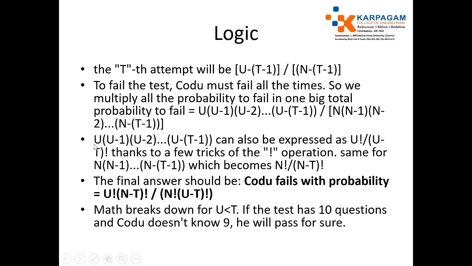In factorial calculation, u into (u - 1) into (u - 2) up to (u - t - 1) can be expressed as u factorial divided by (u - t) factorial. In a similar way, n into (n - 1) into (n - 2) up to (n - t - 1) can be represented as n factorial divided by (n - t) factorial. Finally, the code fails with the probability u factorial divided by (n - t) whole factorial, divided by n factorial into (u - t) factorial.